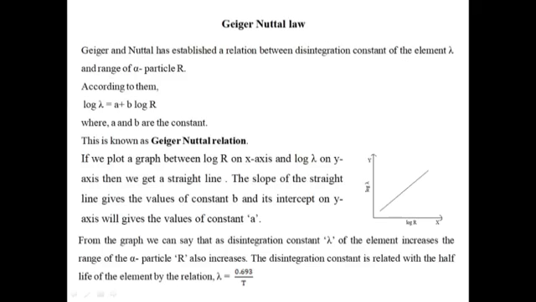The slope of the straight line gives the value of constant b, and its intercept on the y-axis gives the value of constant a. From the graph, we can say that as the disintegration constant lambda increases, the range of the alpha particle also increases. The disintegration constant is related to the half-life of the element by the relation lambda is equal to 0.693 upon T.